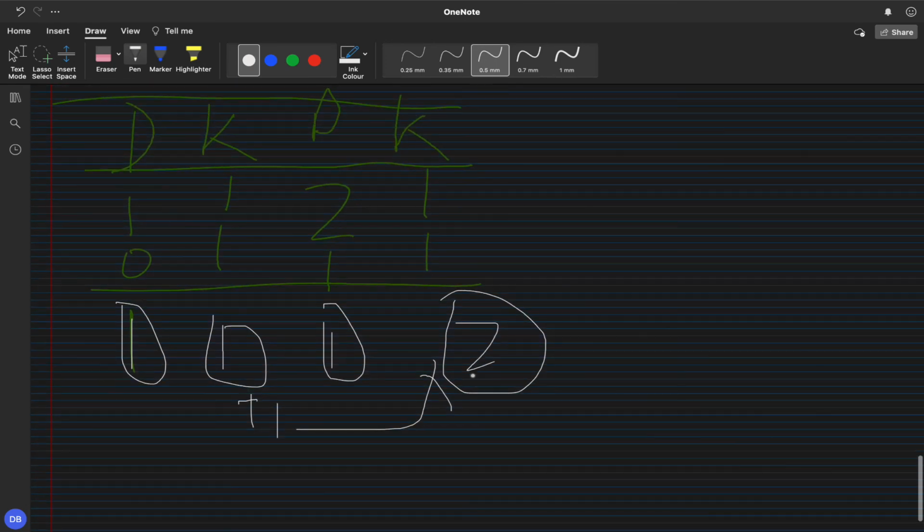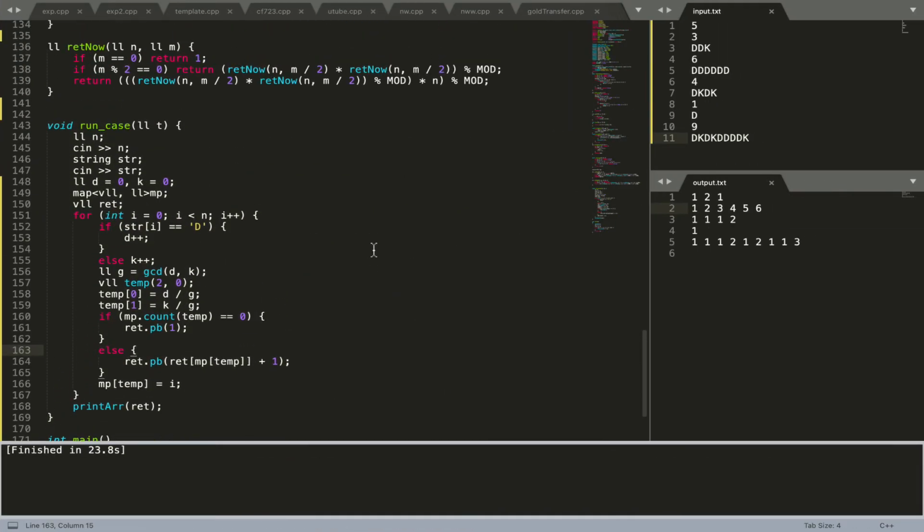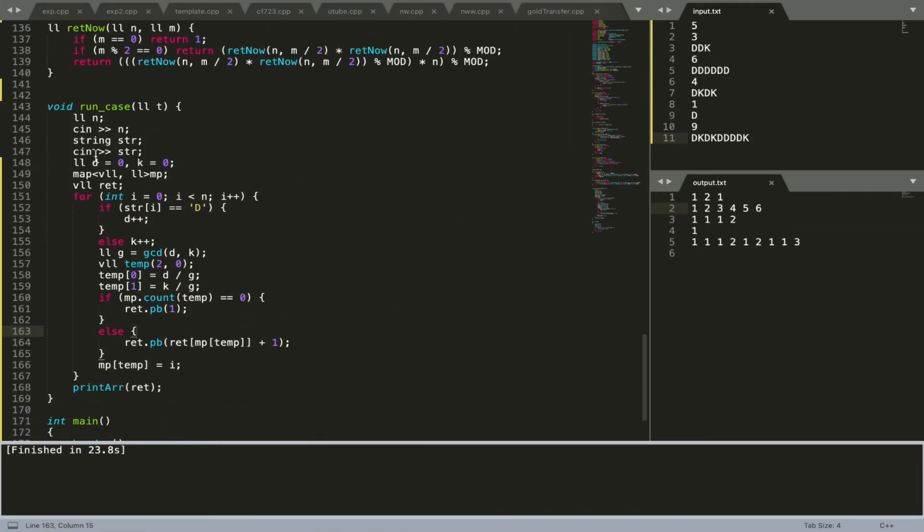So basically this is the logic for the question, and this is the code, and you can see the code is really simple. In this code, we just take the input string, and then we define a map MP from vector to an integer. So this will store the ratios, and up to which point they have occurred. So basically this is the maximum index up to which they have occurred. We will iterate through, and we will keep on increasing D and K appropriately. If the character is D, then we increase D, and if the character is K, we increase K.